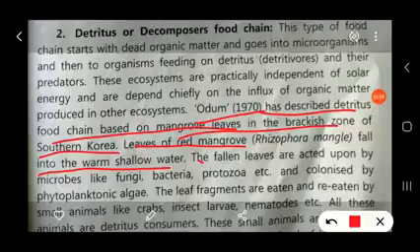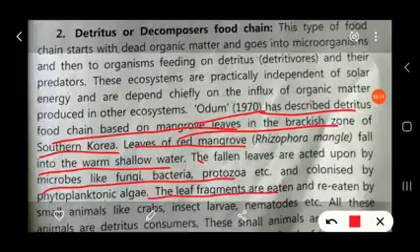These leaves are attacked by small organisms: bacteria, protozoans, fungi, etc. We can say that these are the primary consumers. The leaves are also colonized by phytoplanktonic algae, which are present inside the water, and the leaf fragments are eaten. When these bacteria, fungi and protozoans act on the leaves, they convert them into small fragments.